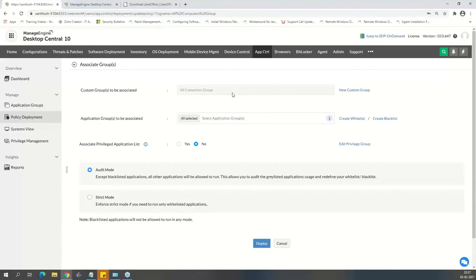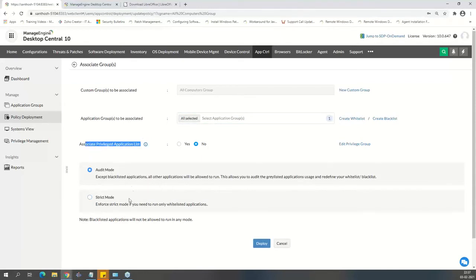So once you create a list, whitelist or blacklist, which is essentially the policy, you create a group of computers. If you already have a group that's been created on the custom groups, you can use the same groups, or otherwise you can just create custom groups for these. Once I create it, I can say whether I want the whitelist policy or the blacklist policy, whichever you have created. Consider that I go with the whitelist policy, right? Leave the privileged application list. I'm going to talk about that in a minute.